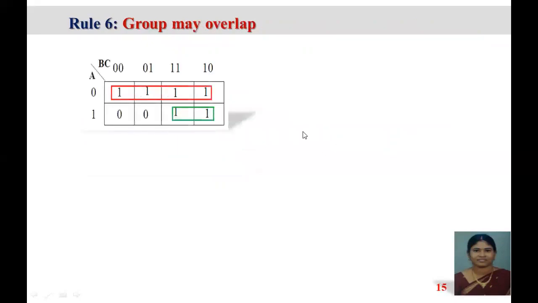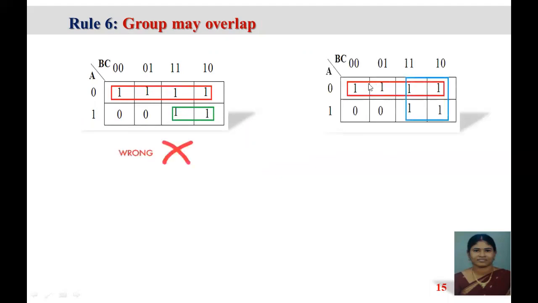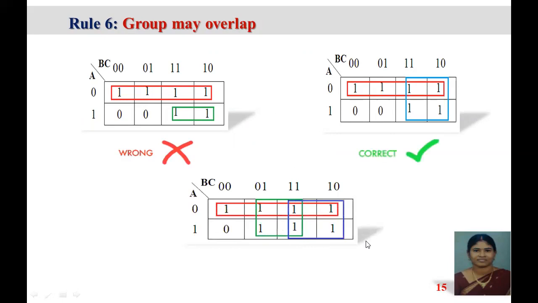Rule 6: groups may overlap. Now I have 6 ones filled. See, the first 4 have been grouped, and here separately they have grouped 2 ones. Now this can be made into 4 ones, so that the number of variables will be reduced. So this is the wrong method. How do we have to group? This is the correct way of grouping. That is what is called overlap. We can go for overlap.